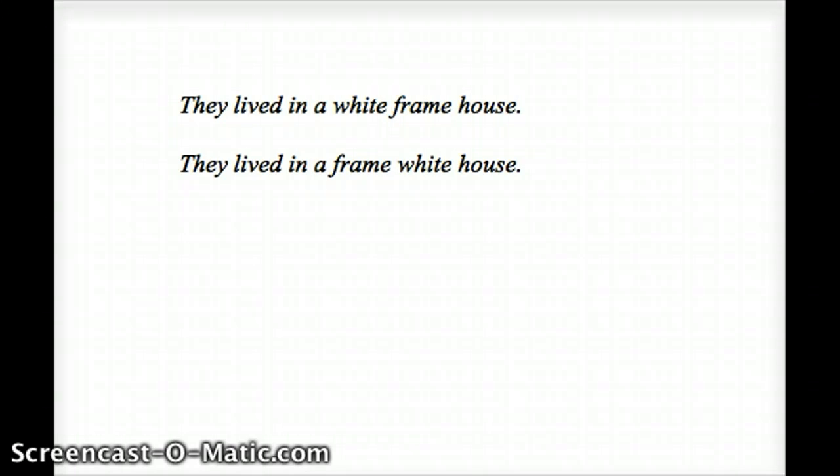So if you look at the sentence, it reads, "They lived in a white frame house." So do we put a comma in here? We switch the adjectives around. Again, the adjectives are white and frame to describe the house. And it would read, "They lived in a frame white house." So you'll see these are non-coordinate adjectives because it doesn't make sense to say a frame white house. All right, white describes the frame house. So you do not put a comma here.